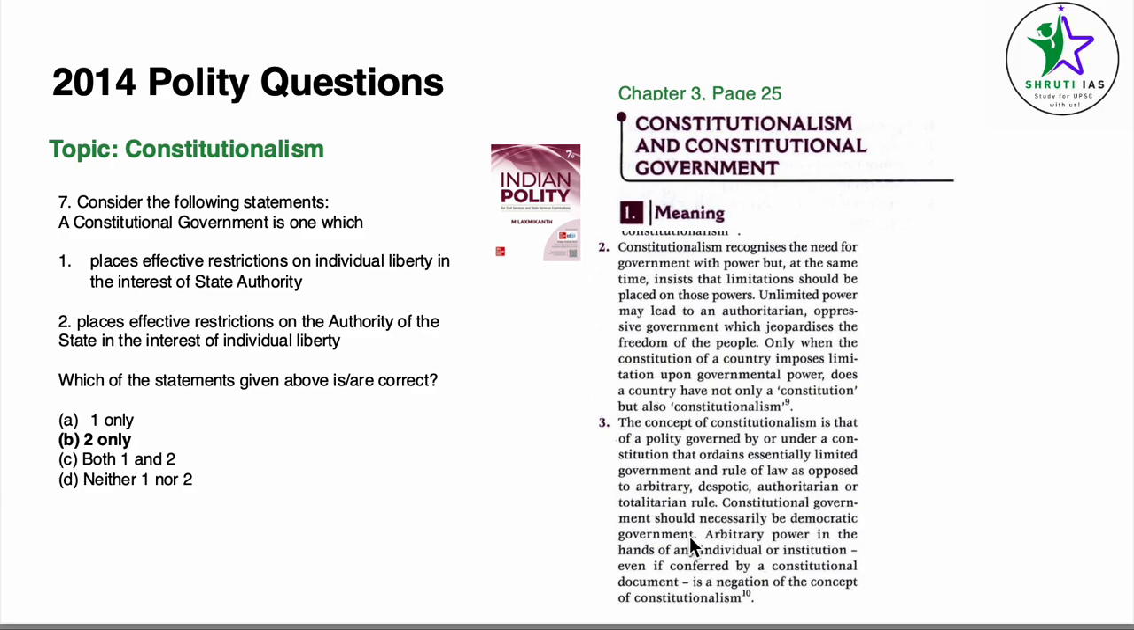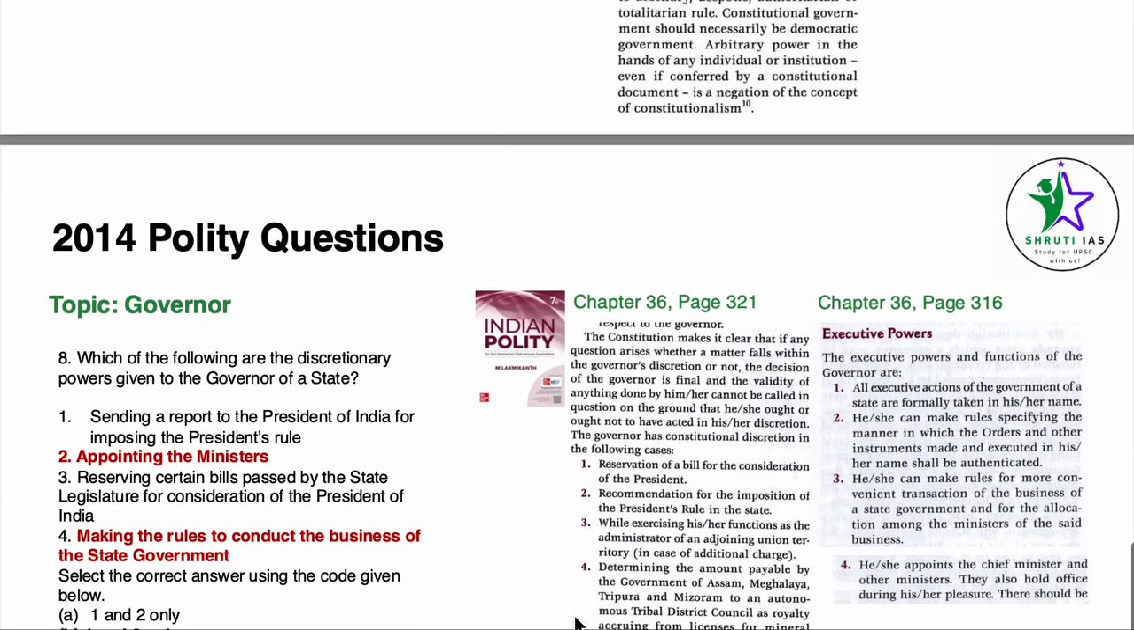Constitutional government should necessarily be democratic government. Arbitrary power in hands of any individual or institutions, even if conferred by the constitutional document, is a negation of the concept of constitutionalism. Our answer here becomes B only. Why? Because this statement effectively means this only. Right? It's just different English, but it means the same thing. Limitations, limited government. There has to be check on the authority and for the freedom of the people. So this A becomes incorrect because individual liberty or the freedom of the people has to be kept above state authority. So answer becomes B, 2 only.